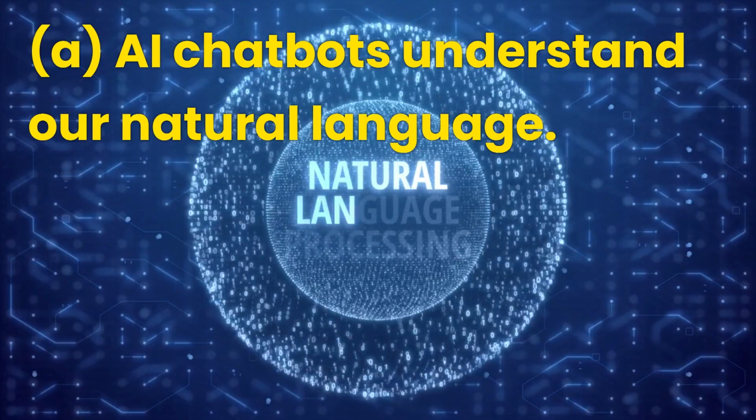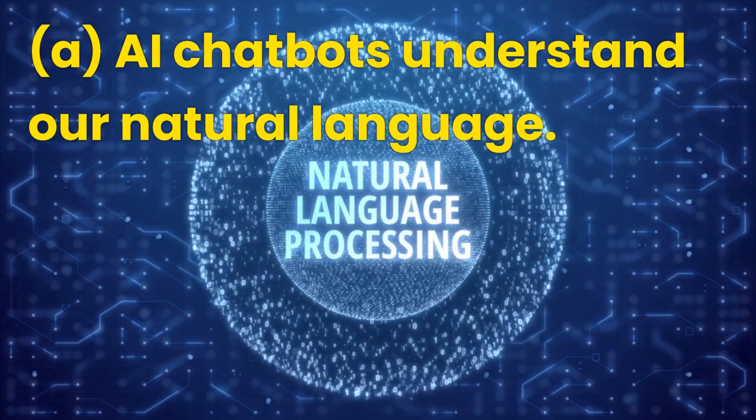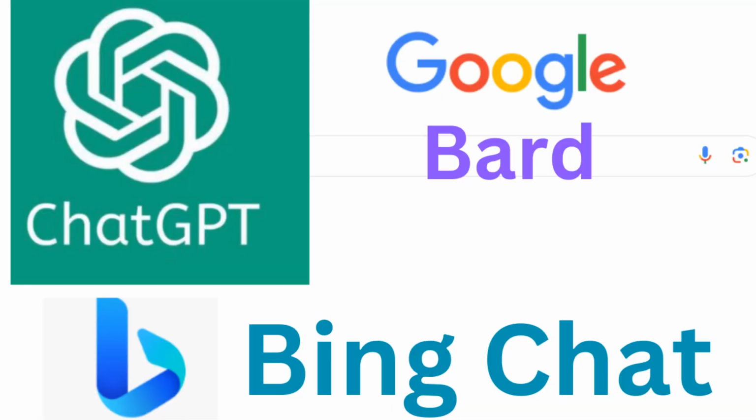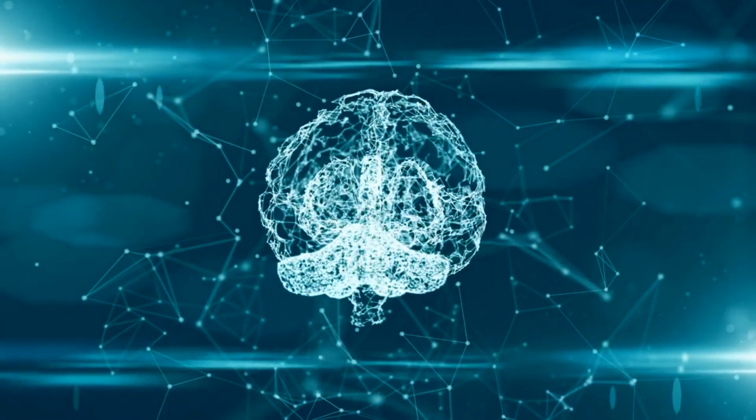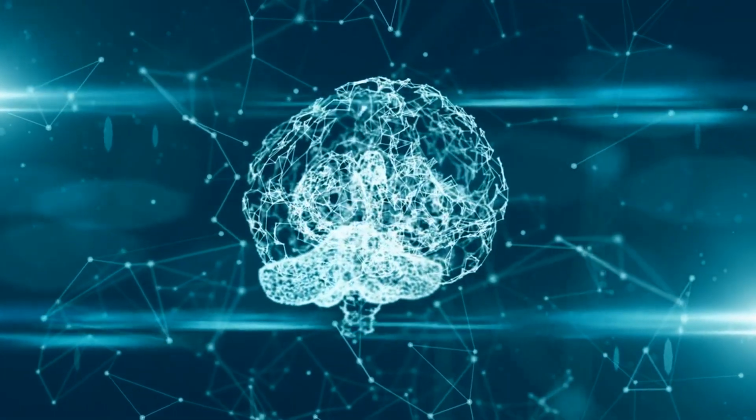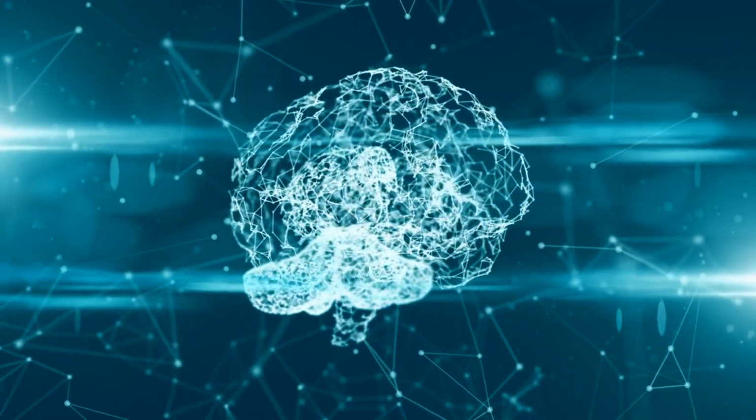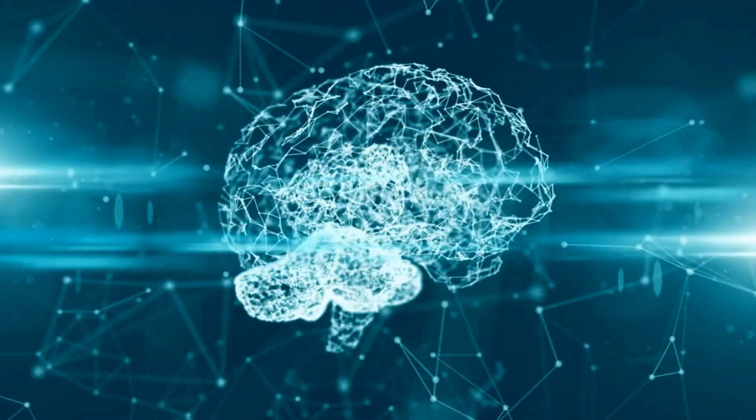A. AI chatbots understand our natural language. With chatbots, you can ask and follow up in your own everyday language. They get it and gather the right info for you. And if you need to refine or revise your question, no problem. It's like having a second brain that understands you perfectly.